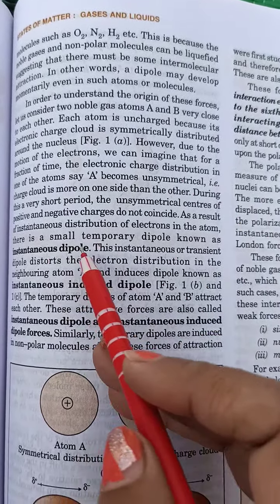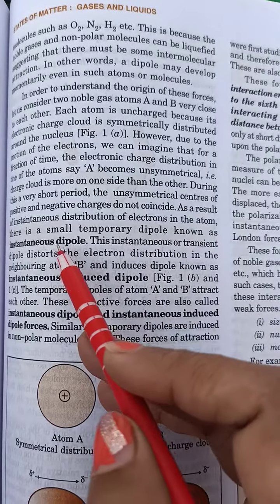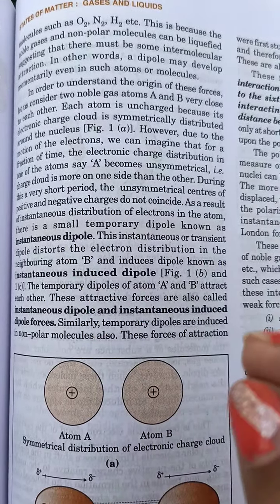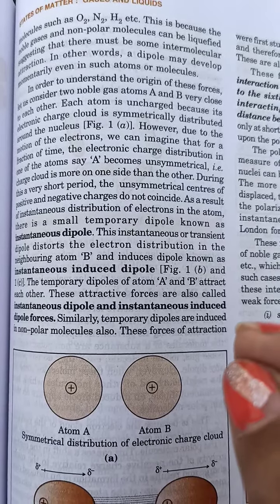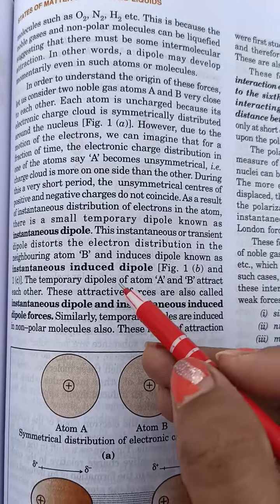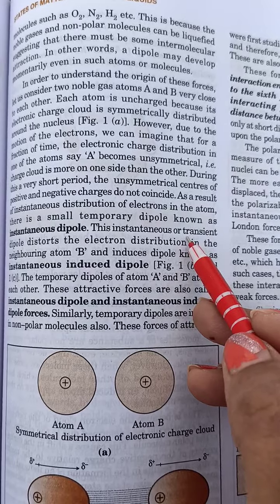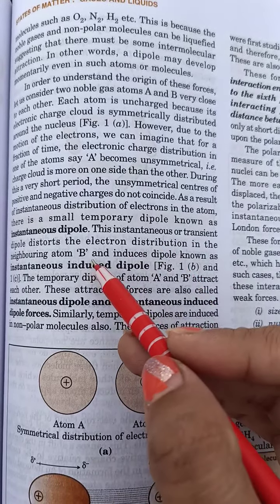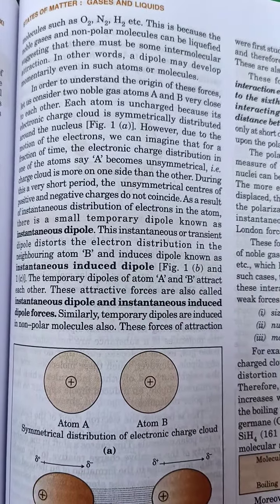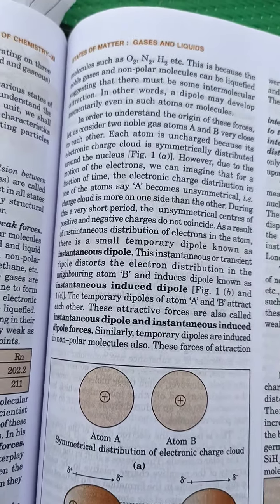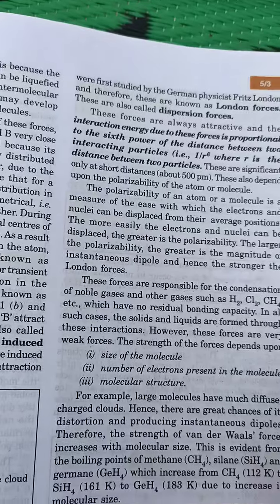After this, there is a small temporary dipole known as an instantaneous dipole. Means if a very small temporary dipole is present, that is said to be instantaneous. Then the electron distribution in the neighboring atom B is affected, creating an induced dipole, known as an instantaneous dipole-induced dipole. Fine.